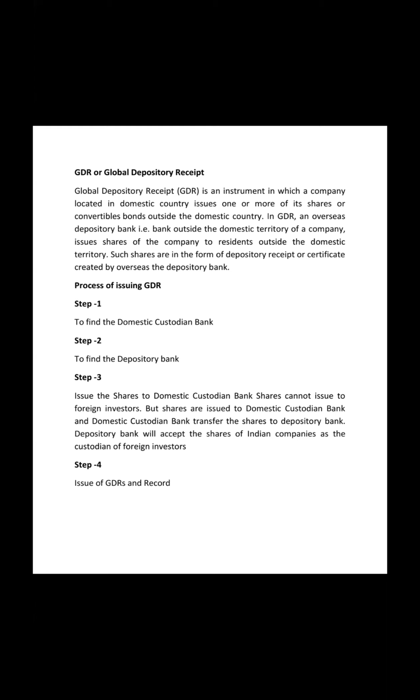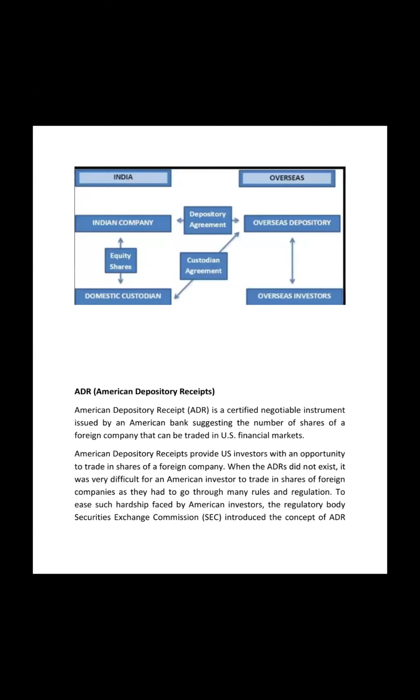It is an instrument in which a company located in a domestic country issues shares or convertible bonds outside the domestic country. Suppose an Indian company wants to raise funds from outside India, so it will issue a GDR, global depository receipt. A GDR is in any foreign currency and is registered in any stock exchange except the American one. Okay, so what is the American depository receipt? It is issued by an American bank.